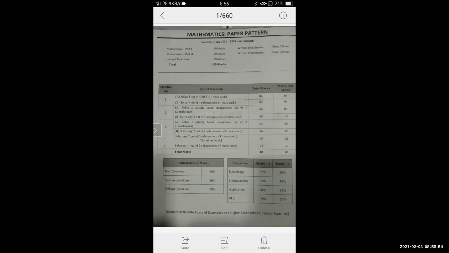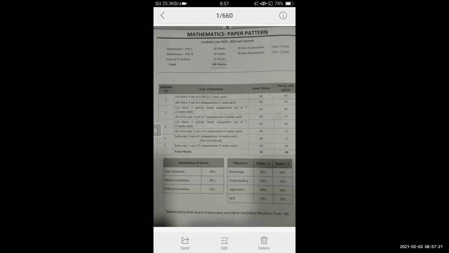Same 1B, 4 questions will be there, and in that 4 questions, each will carry 1 mark. So students, there is no option over here. All the 4 questions you have to solve, and the solution of each question will be hardly in 1 or 2 steps. That means short questions.